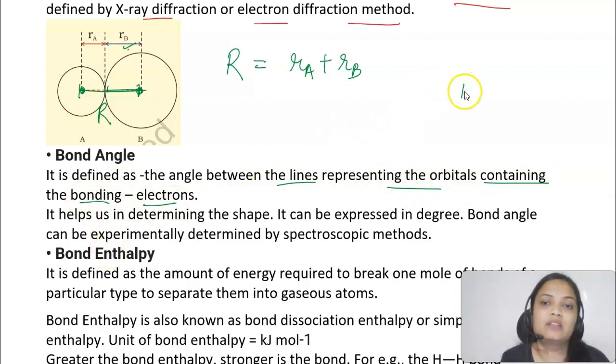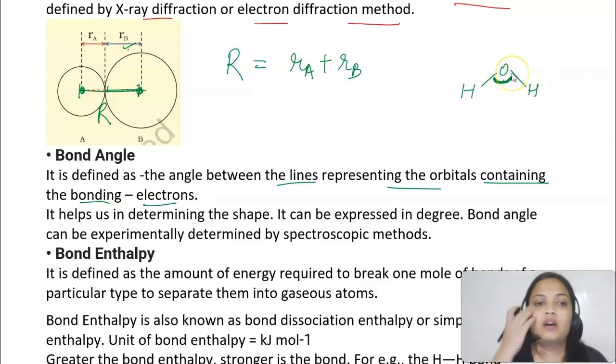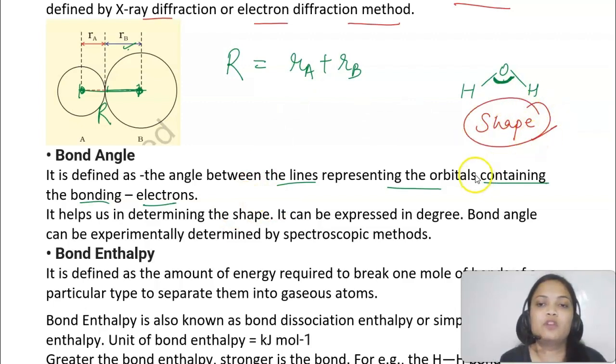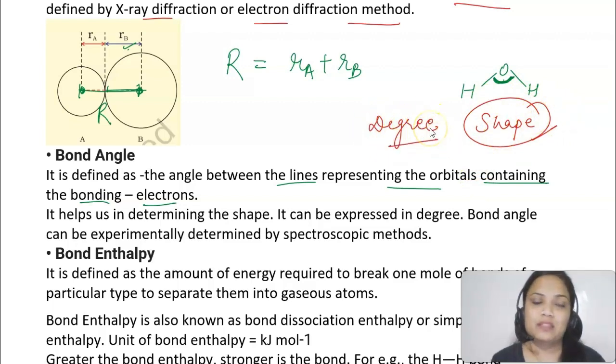Let's say I have this H2O molecule like this; bond angle means the angle between these two lines, the lines showing the bonding electrons. That angle will be known as the bond angle. So bond angle is very important to determine the shape of the molecule. It is represented in degrees and it can be determined by spectroscopic methods. Through spectroscopy we can determine the bond angle.